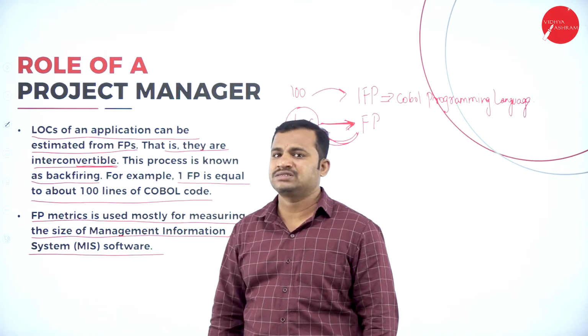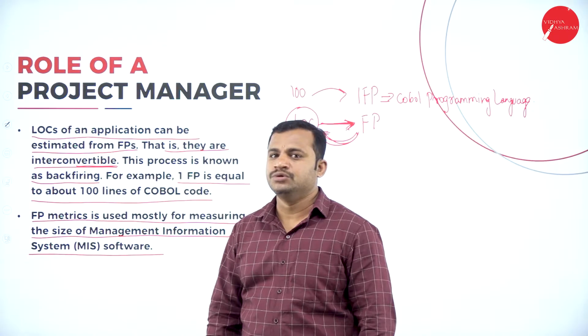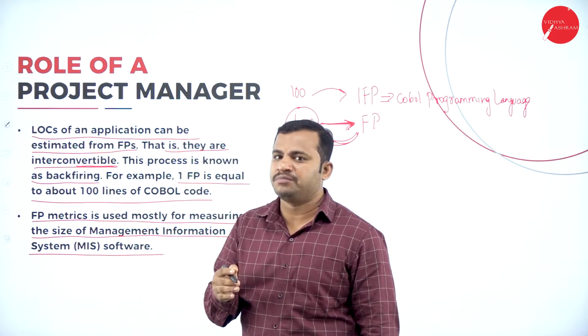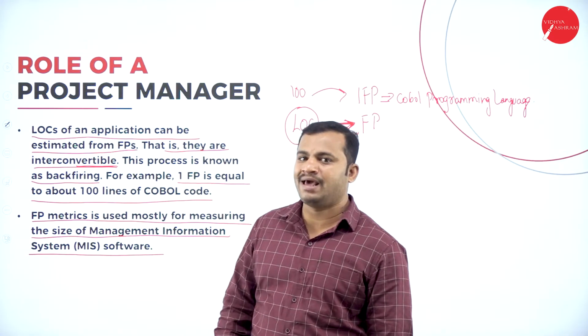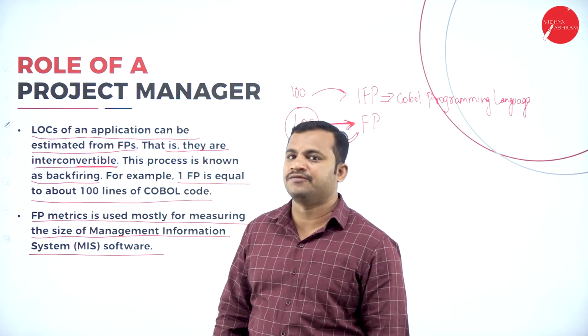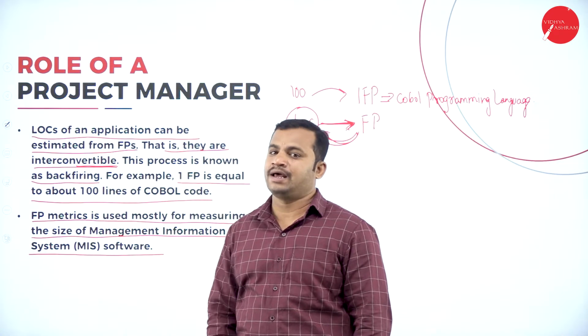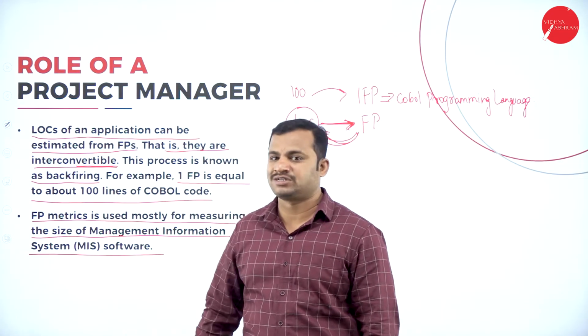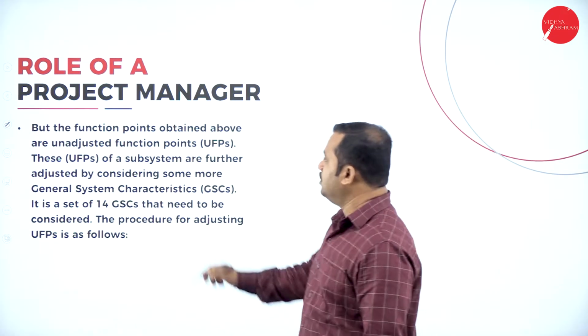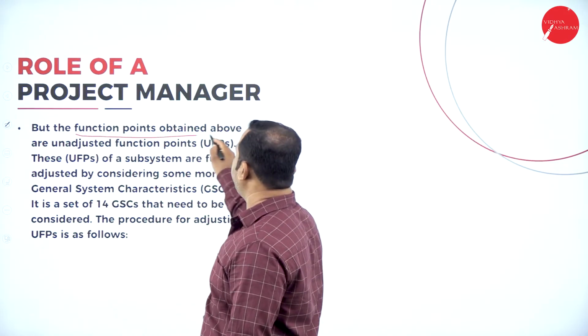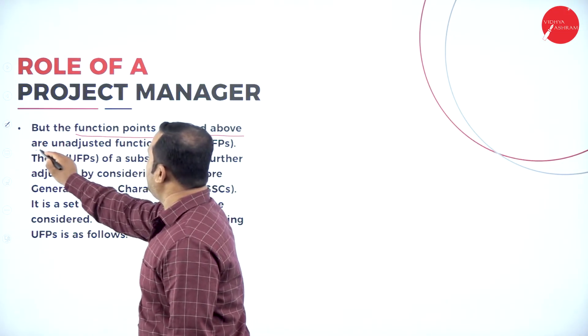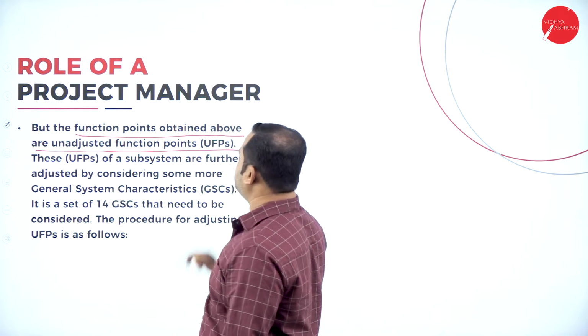So if that is the case, how the management is going to consider the software metrics in terms of function point analysis is going to be explained in the form of formulas, which we have to calculate in the next and subsequent slides. That is, the function points obtained are unadjusted function points.